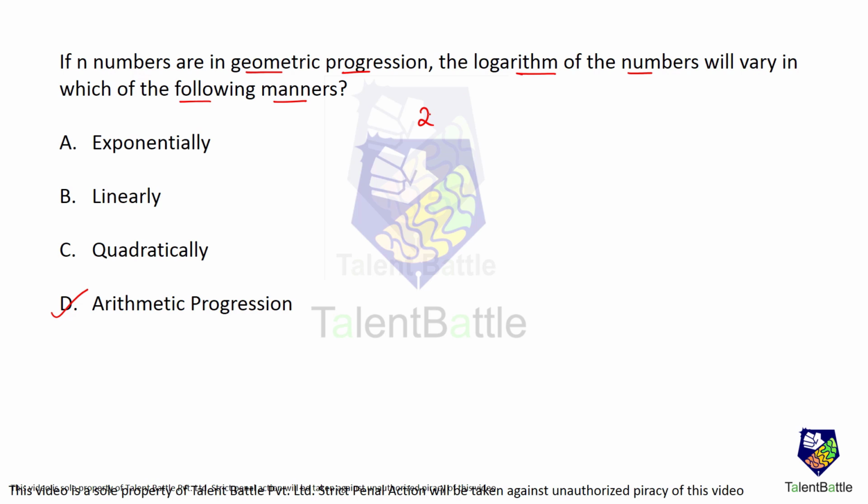Say, let's write a geometric progression. 2. 2 multiplied by 2 is 4. 4 2s are 8. Here the common factor is 2. 8 2s are 16. 16 2s are 32 and so on.